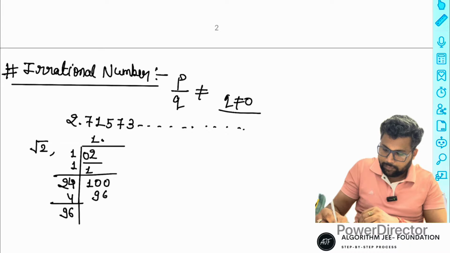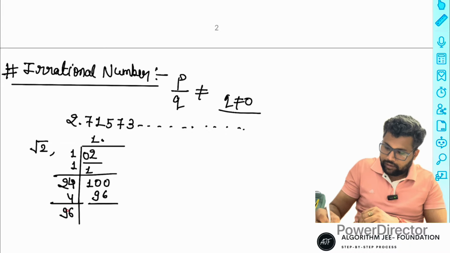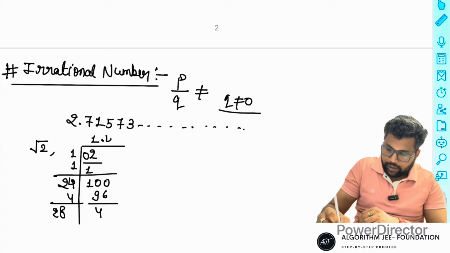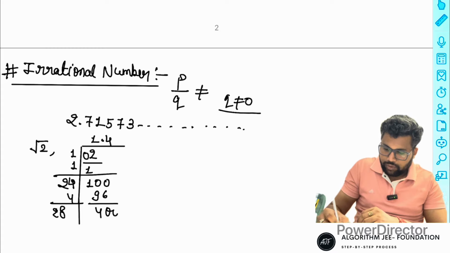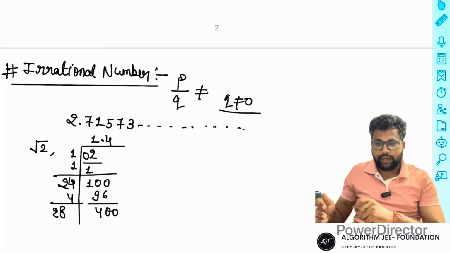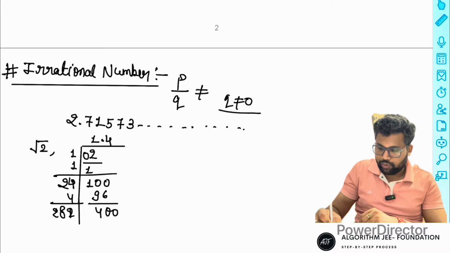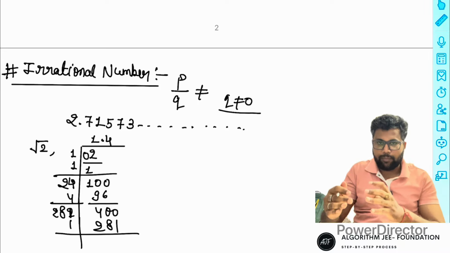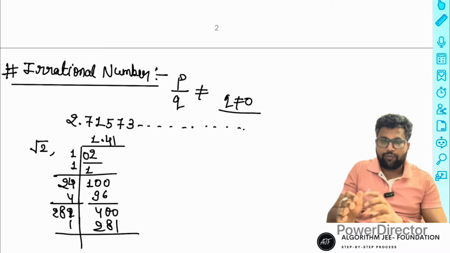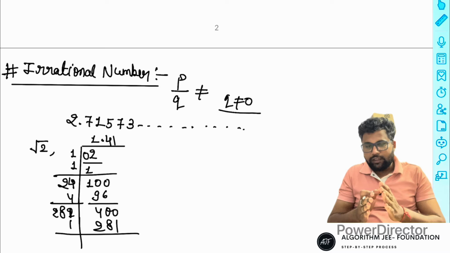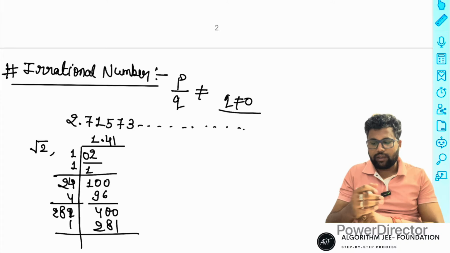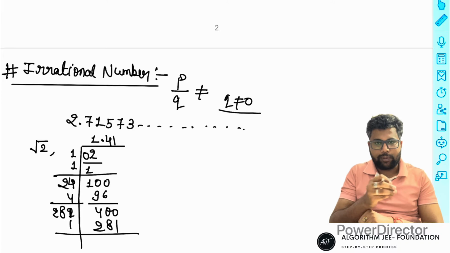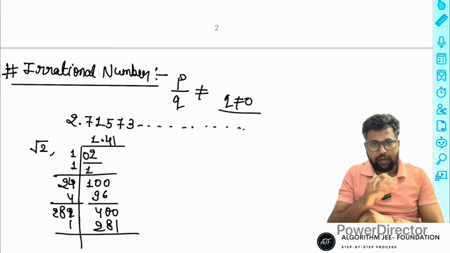So 96 is subtracted, and there is 24 plus 4 is 28, and 96 4. So 4 times is divisible, again two zeros, and the same number is repeated after that. If you use 2, it is more than needed, so use 1 and 4, the same possibilities like this. So 1.4 point something something, the end is not possible. If the end is not possible, and digits continue after the point, that is called an irrational number.